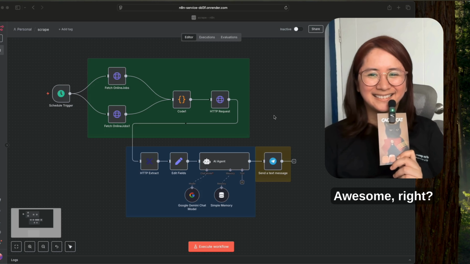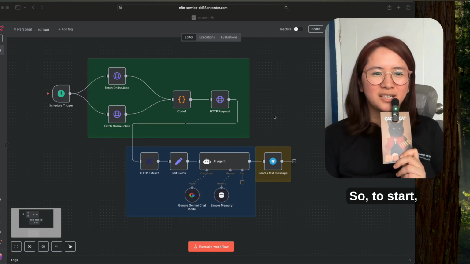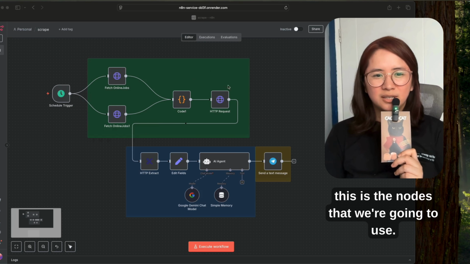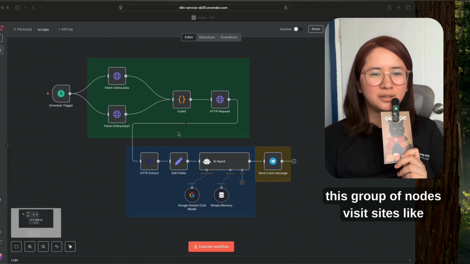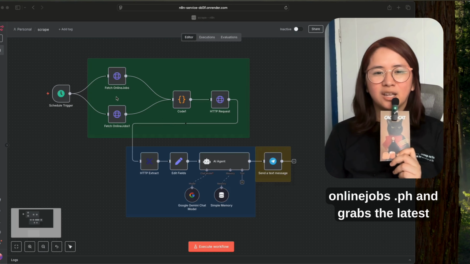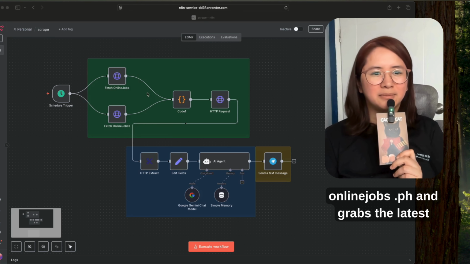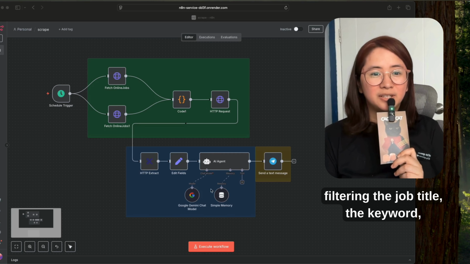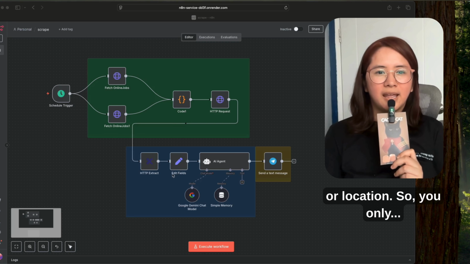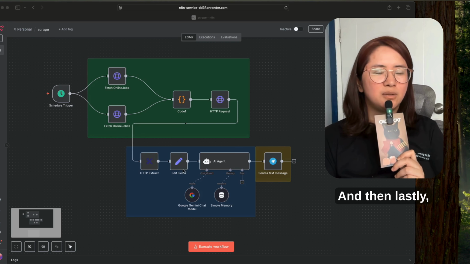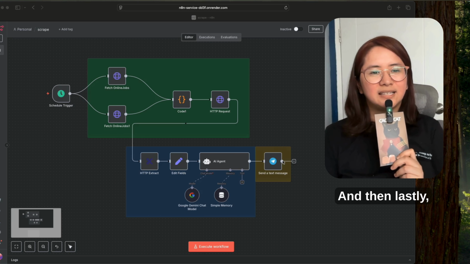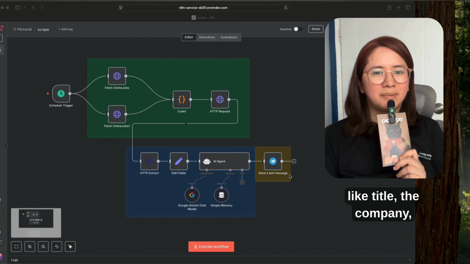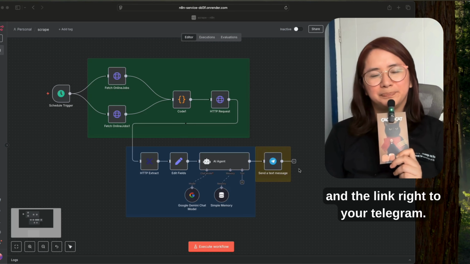Awesome, right? So, to start, let's check the workflow. So, these are the nodes that we're going to use. First, this group of nodes visits sites like onlinejobs.ph and grabs the latest listings. And then the next group is for filtering the job title, the keyword, or location, so you only see what matters. And then lastly, it instantly sends job details like title, the company, and the link right to your Telegram.